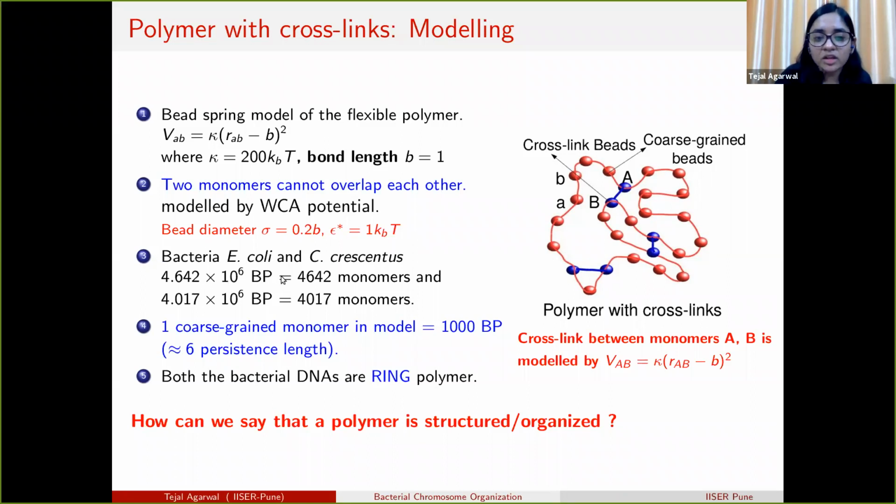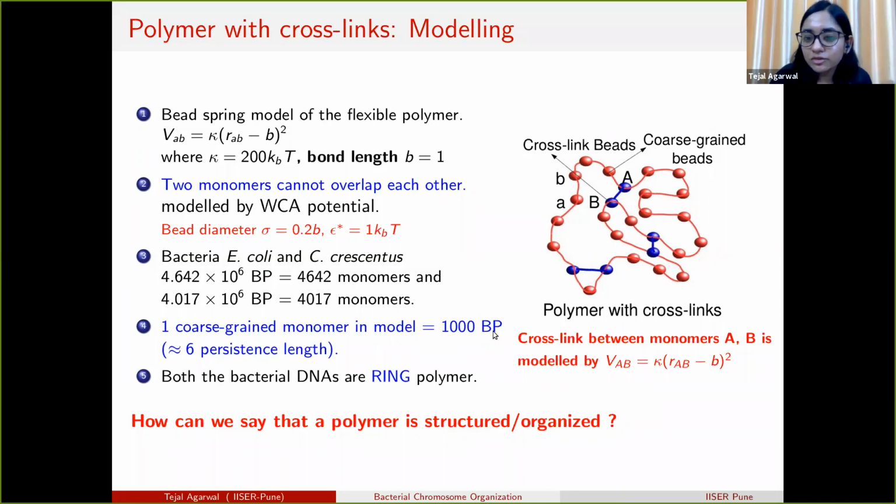The two bacterial DNAs we study are E. coli and C. crescentus. Both have approximately 4 million base pairs, which we model as 4642 monomers and 4017 monomers. In our coarse-grained picture, one monomer represents 1,000 base pairs, which is approximately 6 persistence lengths. Persistence length is the measure of the flexibility of the chain. If we have 6 persistence lengths, then we can consider the polymer to be fully flexible.